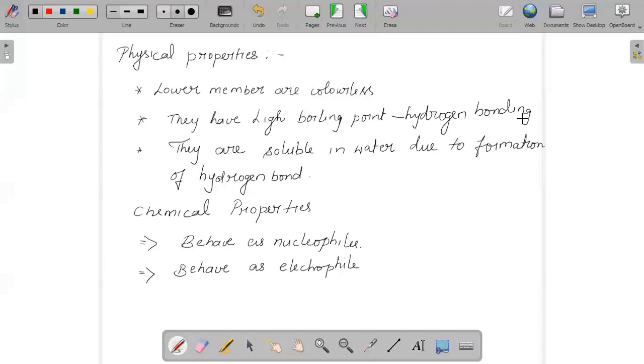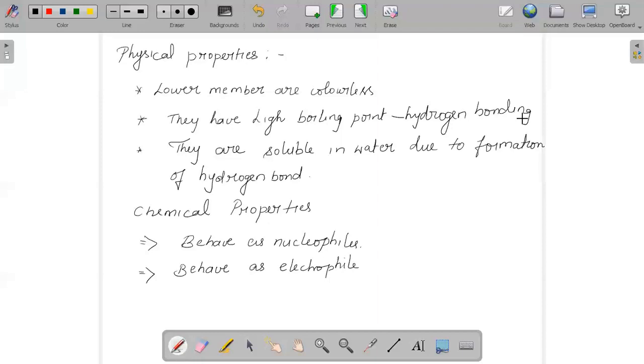We should keep in mind that the boiling point will increase with increase in carbon in the chain, because as the number of carbon atoms increases, their van der Waals force will also increase, and that will result in an increase in boiling point. But when there is branching, their van der Waals force will decrease and their boiling point will also decrease.